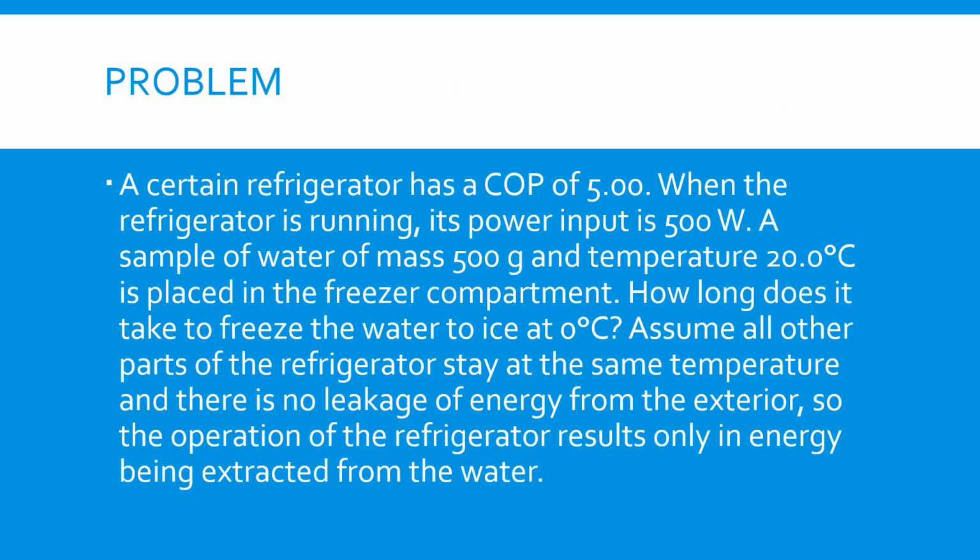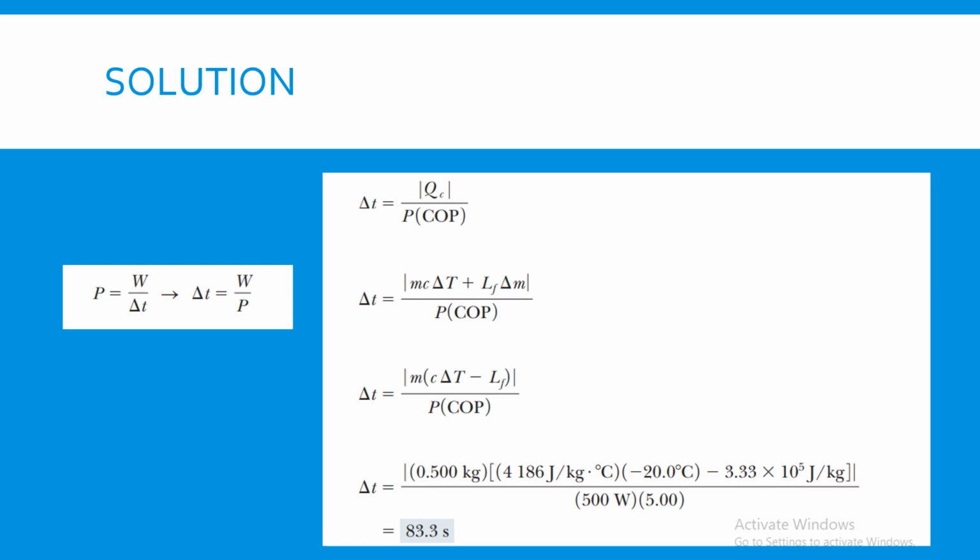So pause the video and try to solve the problem with the previous law, and here's the solution. We have power equal to work over delta t, so delta t, which is the time, equals work over power. Delta t equals |QC| over COP times power, which equals mass times delta T plus LF times delta mass, the average mass, over P times COP.